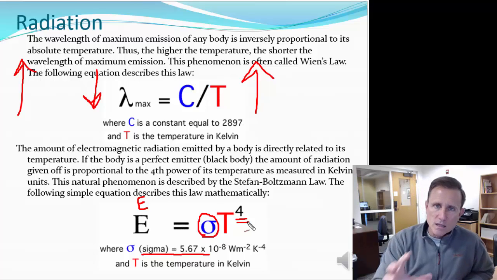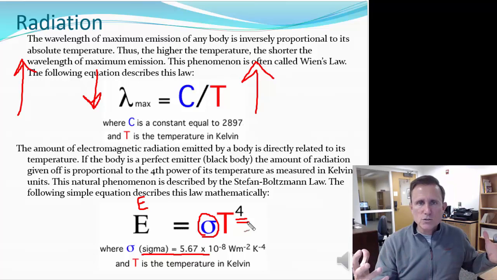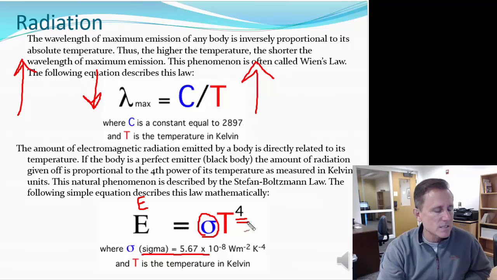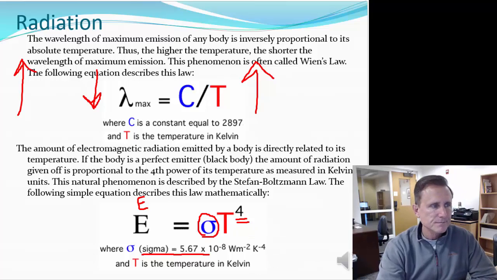Again, intuitive. The sun is very hot, and the sun gives off a great deal of energy. And so this law says the amount of energy is directly proportional to the temperature raised to the fourth power, and that is the Stefan-Boltzmann law.